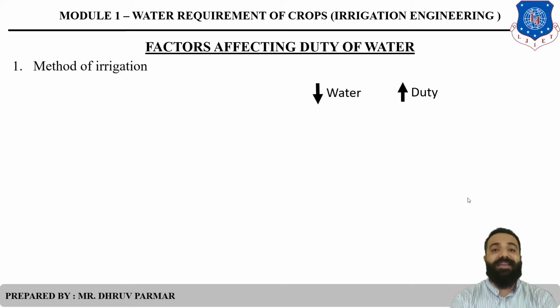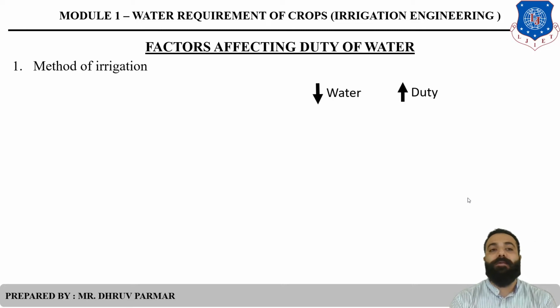You know that there are various methods of irrigation, and we will discuss them deeply in the third chapter. What is a method of irrigation? It is the application of water from agricultural land to crop, like drip irrigation, sprinkler irrigation, check basin, flooding method, ring basin. There are lots of methods.